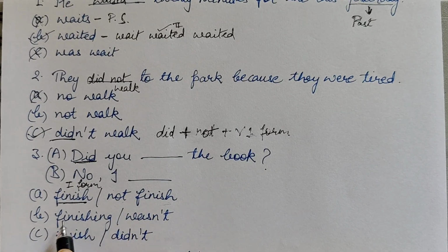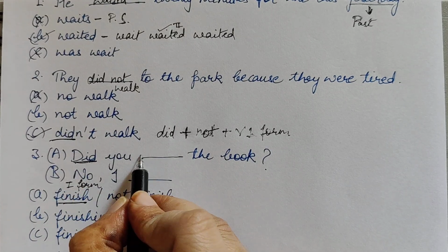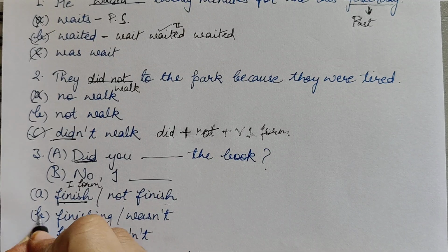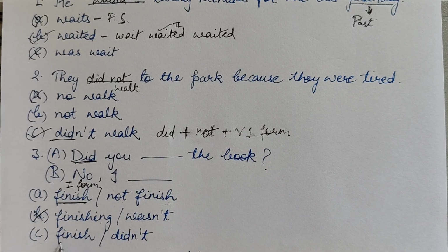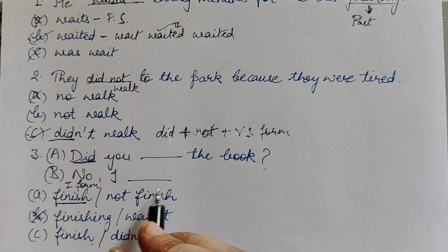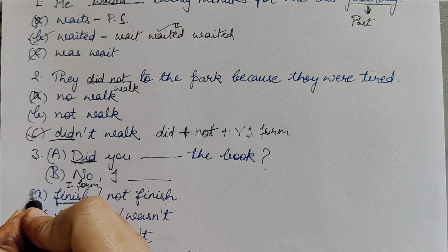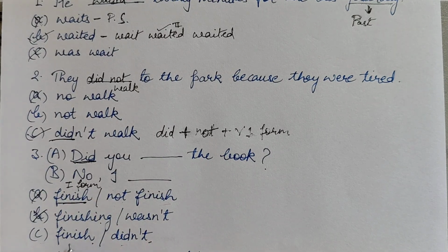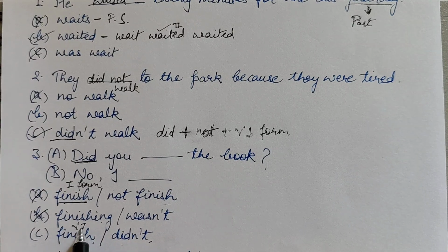But let's see if it is right or not. Finishing, with did the verb's first form plus ing doesn't come, so this is absolutely wrong. Now let's see this third option, again we have the first form of verb and we have did not. Okay, so not finish will not be right here, so this is also incorrect. And for the first blank we are going to use the verb's first form.